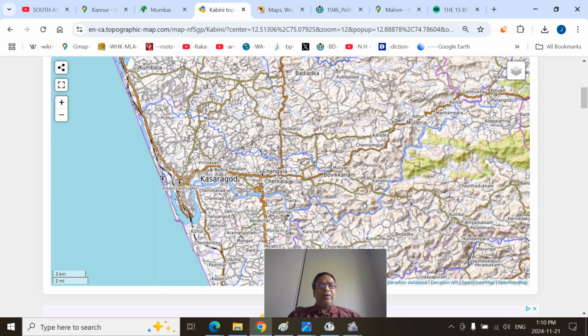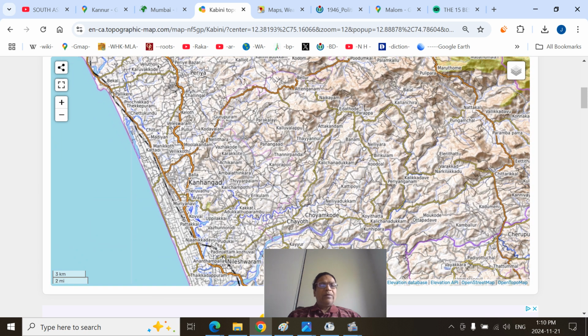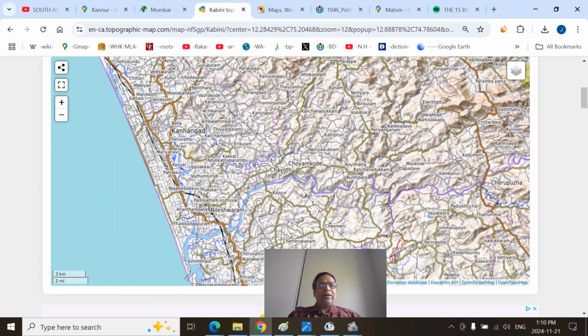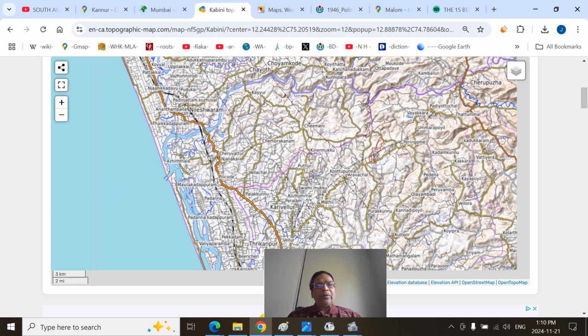You can see the Kasargod, the Payaswini river, and Bekal Fort there, Kanhangad. Now you can see this, the Kuppam, all the Ramapuram and the Kavvayi and Kuppam, all those three, Kuppam river, this is the Kayal region.